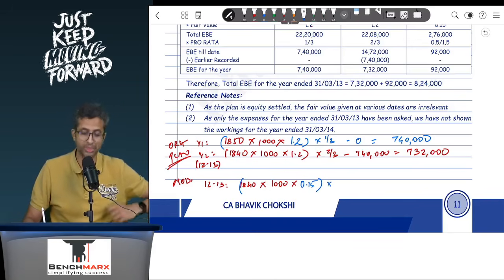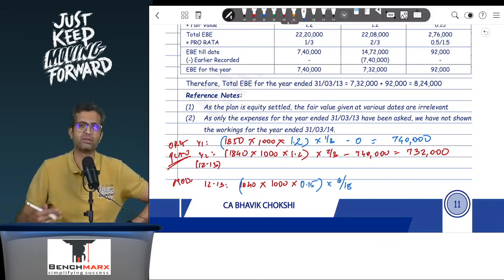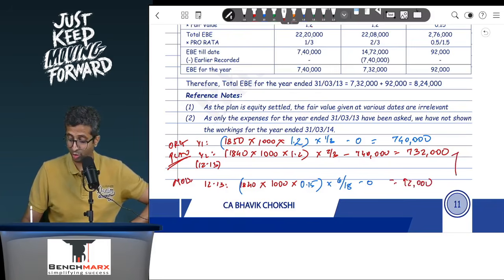Well, this will be over 6 months during the year over the 18-month vesting period, or 0.5 years over the 1.5 year vesting period, minus nothing recorded earlier, and hence into 6 by 18. This is 92,000. And because of that, if someone asks what is the expense to be recorded for the year 12-13, it is 92 plus 732, and hence 8 lakh 24 of total expense. So 732 and 92 will be recorded in the year 12-13.